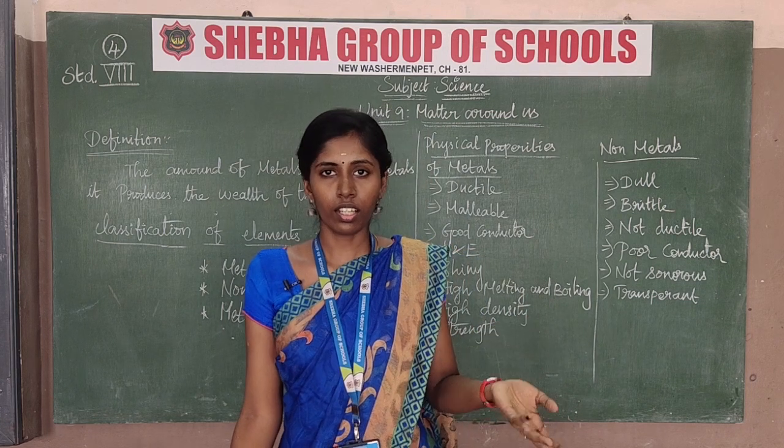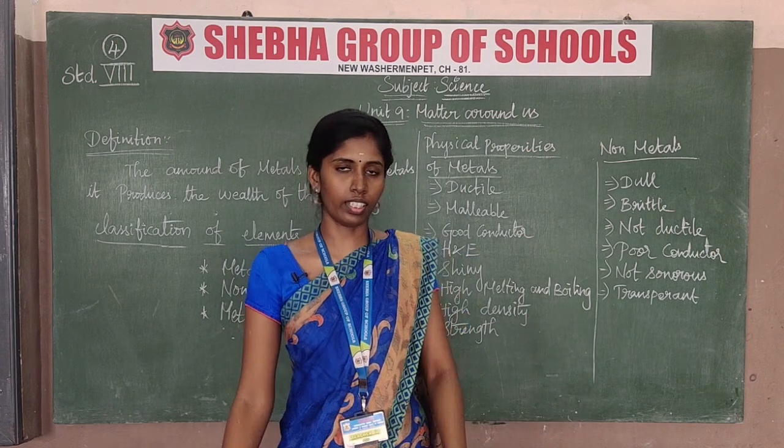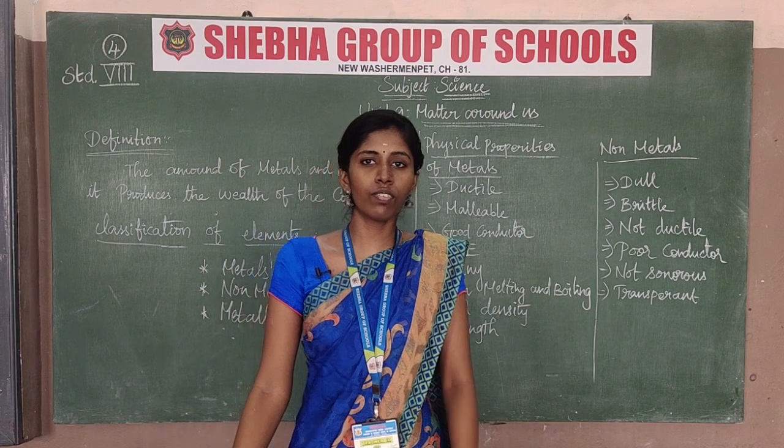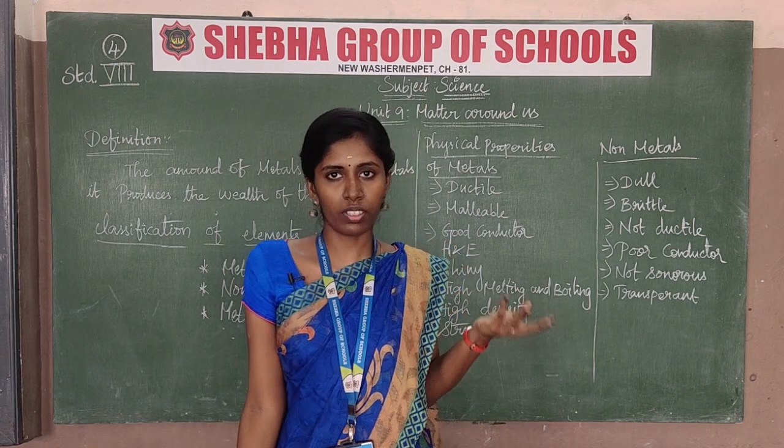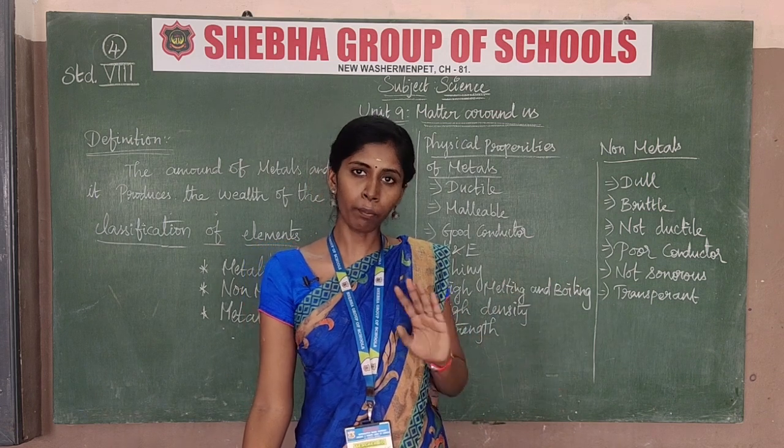These are aluminium conductors. Silver is also used in kitchen gadgets and ornaments. So these are all metals.